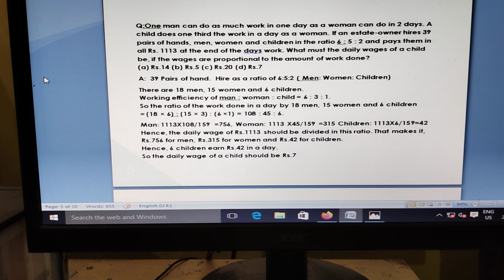Here are very good questions. This is how many men, women, children can work, what is the salary as per their capability, and the answer is: man 75.6 per man, 315 per woman, 40. All self-explanatory. Daily wage of a child is 7 rupees. Very easy, no need to repeat.